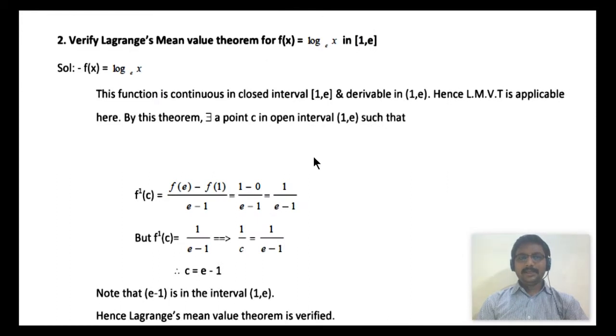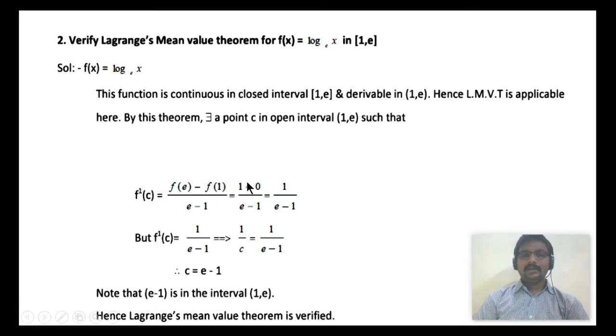Verify Lagrange's mean value theorem for f(x) = log x base e in the closed interval [1, e]. Given f(x) = log x base e, this function is continuous in the closed interval [1, e] and derivable in the open interval (1, e). Hence, Lagrange's mean value theorem is applicable. By this theorem, there exists a point c in the open interval (1, e) such that f'(c) is (f(b) − f(a))/(b − a). Here a is 1 and b is e, that is (f(e) − f(1))/(e − 1).